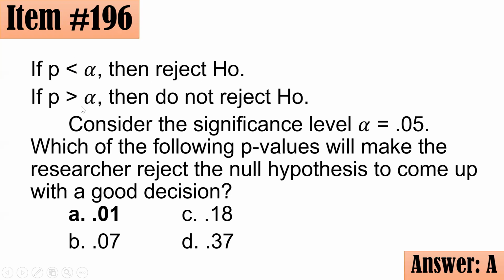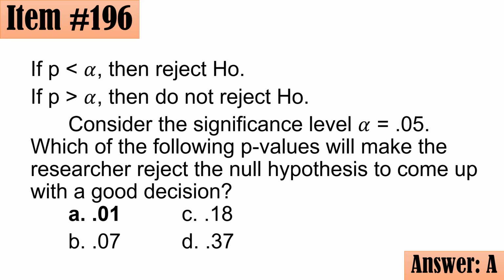So if P is less than alpha, then reject HO. If P is greater than alpha, then you do not reject HO. So dahil i-reject mo po yung HO or null hypothesis, dapat mas mababa po yung p-value natin kaysa 0.05 here. So letter A po yung tamang sagot. Okay, thank you po Sir Jason and the rest.